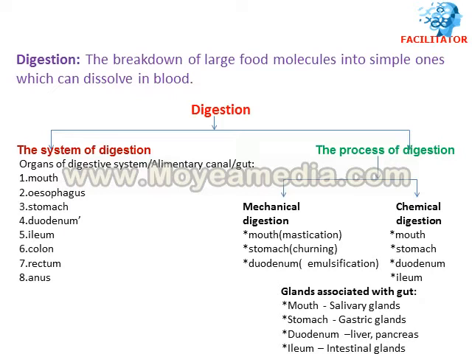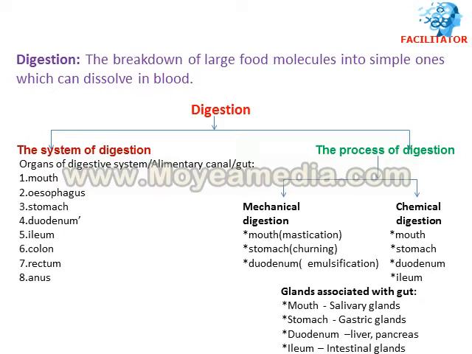So in mechanical digestion, if you see mouth, there is mastication, in stomach there is churning, and in duodenum there is emulsification. So mastication, churning and emulsification come under mechanical digestion, whereas chemical digestion takes place in mouth, stomach, duodenum and ileum, where different digestive glands secrete different enzymes which digest the food completely.